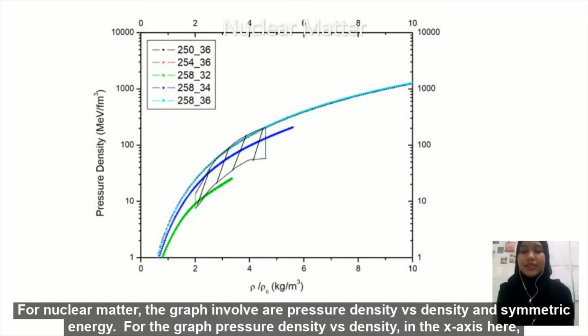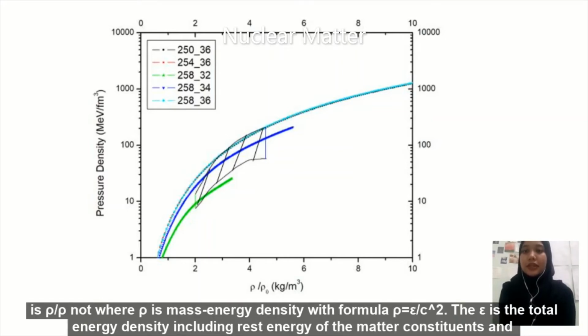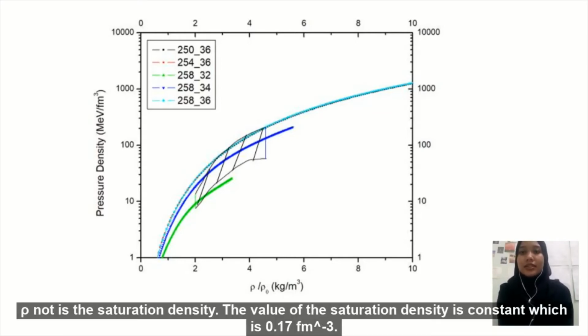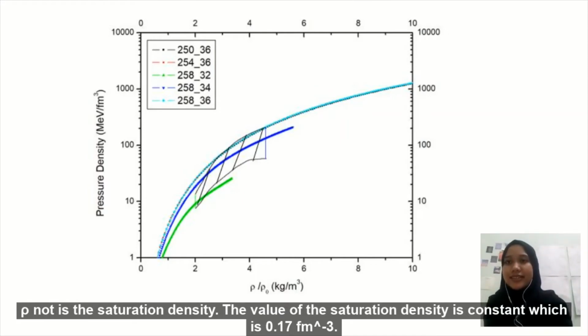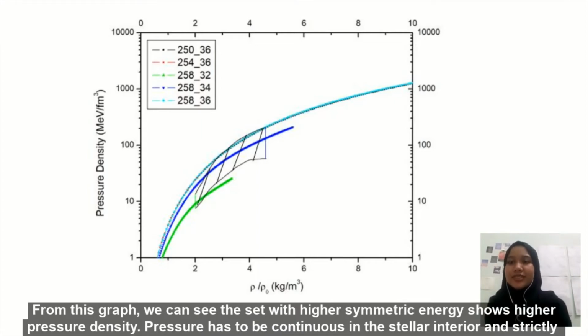For the graph pressure density versus density, the x-axis here is rho over rho naught, where rho is the mass energy density with the formula rho equals epsilon over c squared. The epsilon is the total energy density including the rest energy of the constituents, and rho naught is the saturation density. The value of the saturation density is constant, which is 0.17 femtometer to the power of minus 3. From this graph, we can see the set with higher symmetry energy shows higher pressure density.